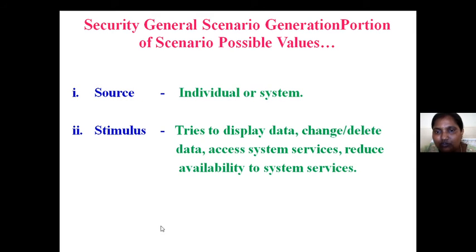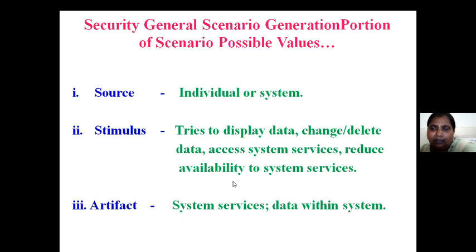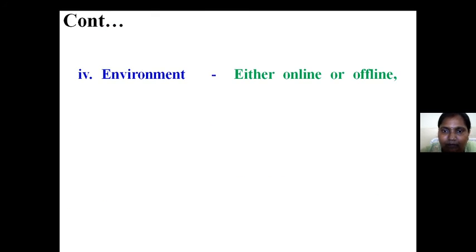So what can be the source for this? An individual or a system. The stimulus tries to display data, change or delete data, access system services, or reduce the availability of system services. These are all the problems we can check, so there is a problem with the security concept. The artifact is system services or data within the system, where the problem can start either because the system is not able to provide the service or because there is a data problem.